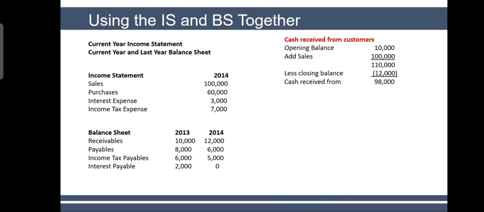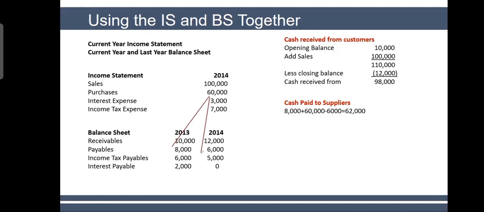Listen, your opening liability was 8,000. Then you made purchases of 60,000. So 8,000 was your opening balance, and 60,000 you made goods purchase new. So you should be paying 68,000. But your balance in the balance sheet is just 6,000. So where is the remaining 62,000 that you have paid? It should be very simple. Maybe I'm unable to explain.